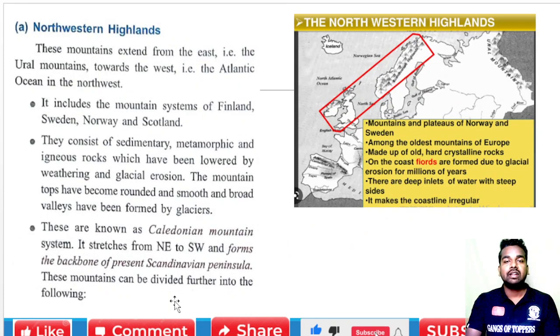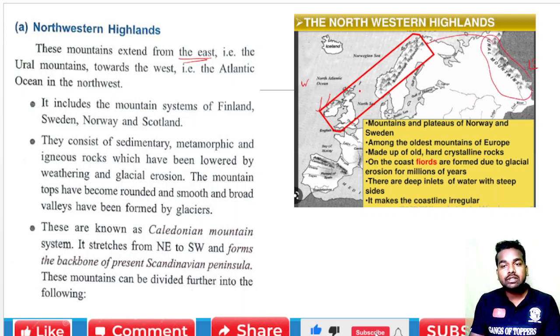Now let's start with the Northwestern Highlands. The area we are talking about comes under the Northwestern Highlands. These mountains extend from the east, from the Ural Mountains, towards the west, to the Atlantic Ocean in the northwest.